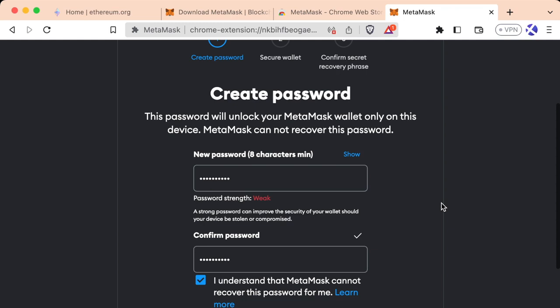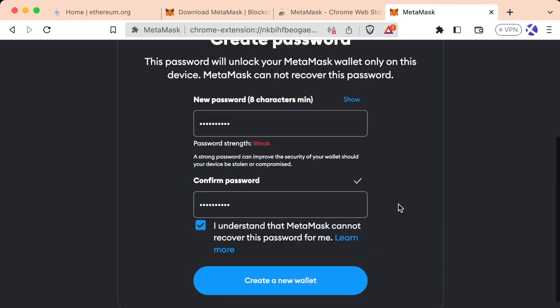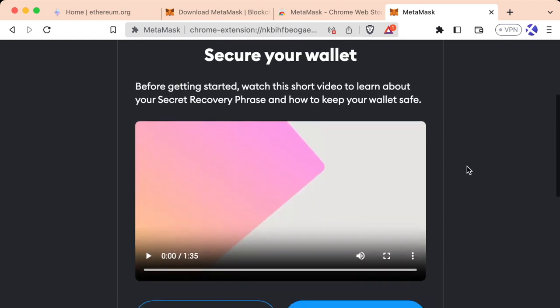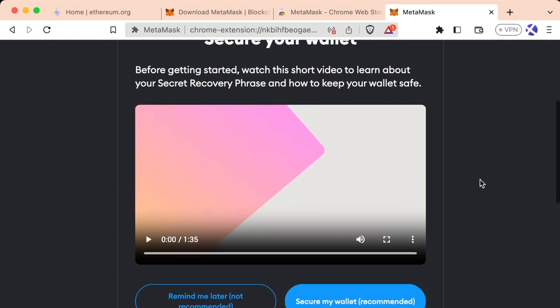Just know we're never, ever going to put real money into this wallet. It's good if you treat this as if it is a real wallet. That way you'll get used to and you'll get familiar with good wallet safety. You'll then get a video like this, which will teach you about the secret recovery phrase, which we saw a little bit earlier when we were creating our wallet.